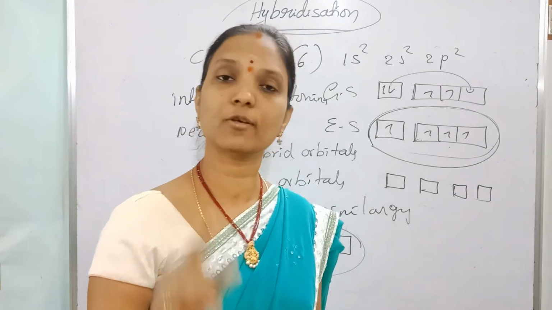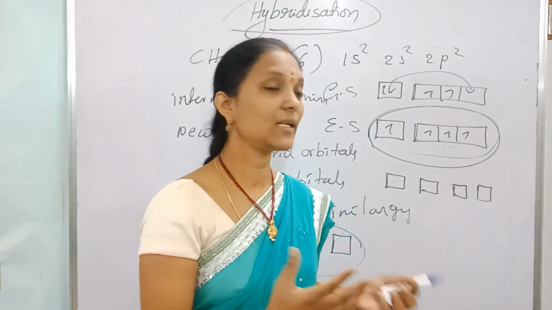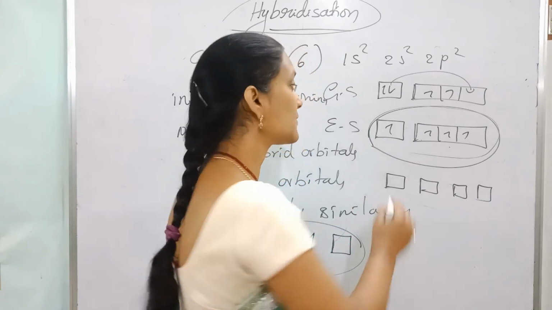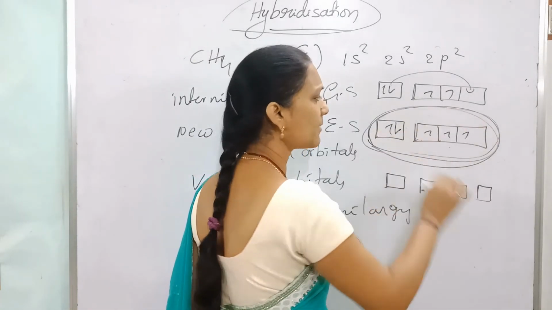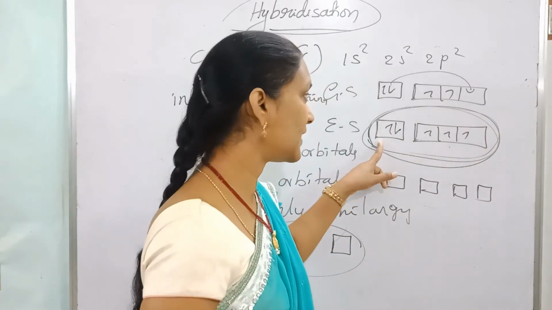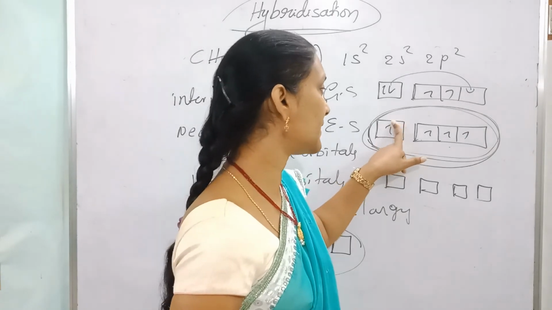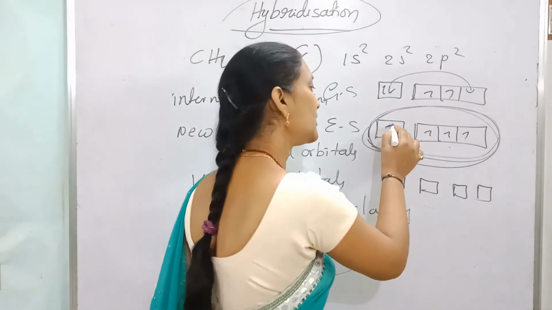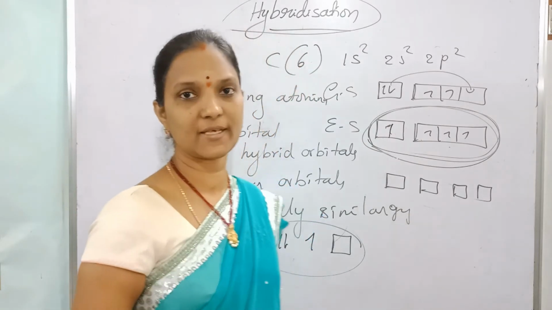Overlapping happens with unpaired electrons of opposite spin only, but in hybridization, orbitals with paired electrons, for example here, also take part. Orbitals with paired electrons, unpaired electrons, and vacant orbitals are all involved in hybridization.